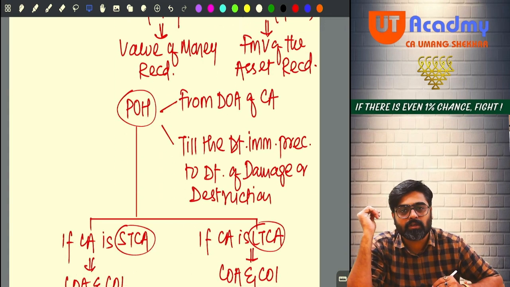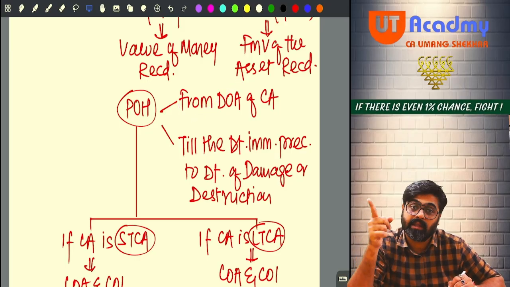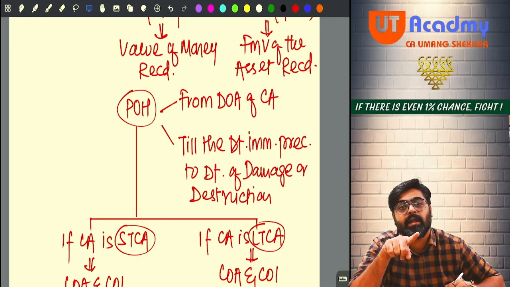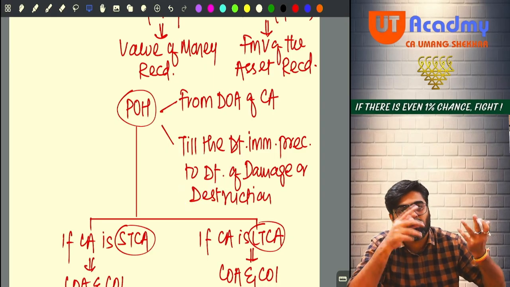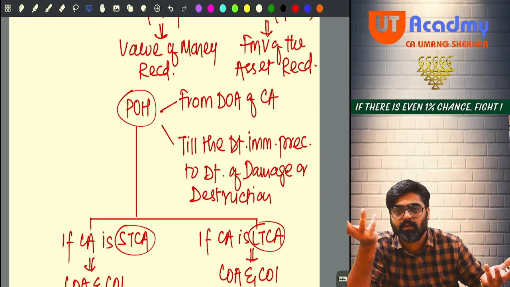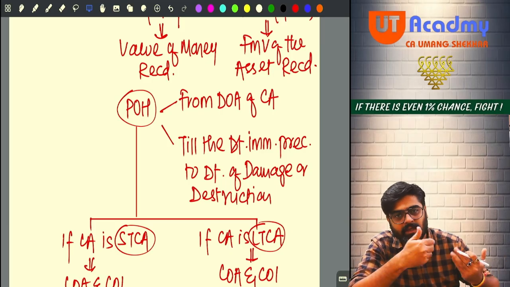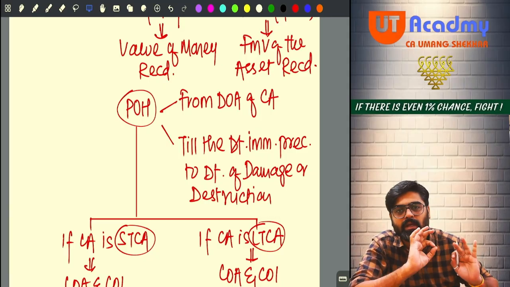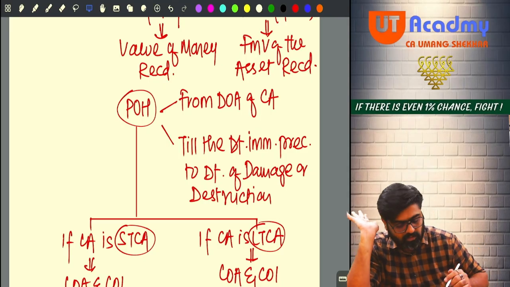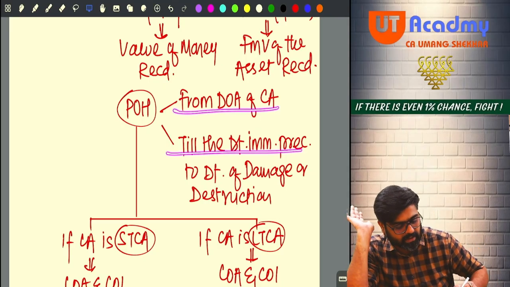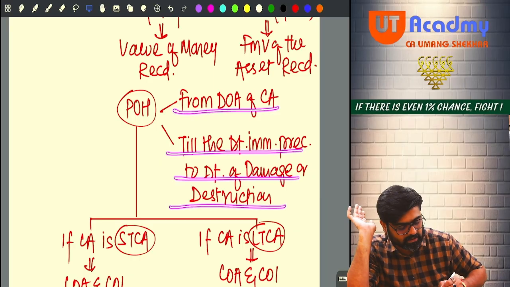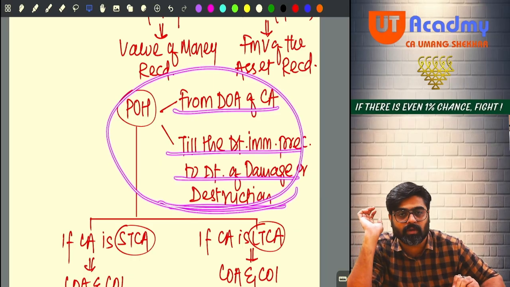Now what will be the period of holding of that capital asset which got damaged or destroyed? You will start that period of holding from the date of acquisition of that asset. And the period of holding will be taken till the date of damage or destruction only, because after that you are not holding the capital asset. Already the extinguishment has happened. Transfer has taken place in the year of damage or destruction. So from the date of acquisition till the date immediately preceding the date of damage or destruction, this is the period of holding which you are supposed to consider.